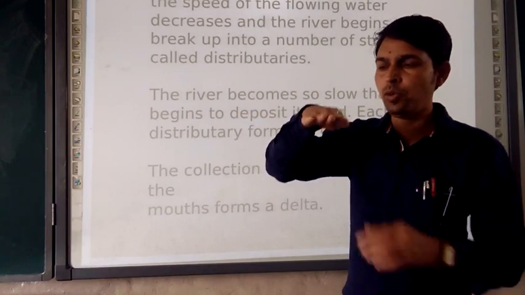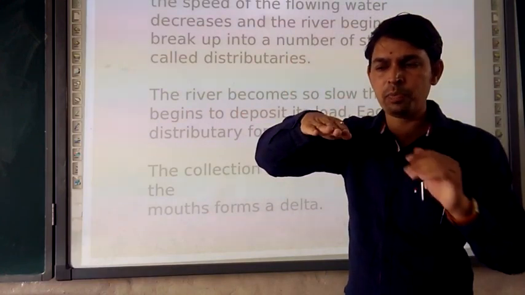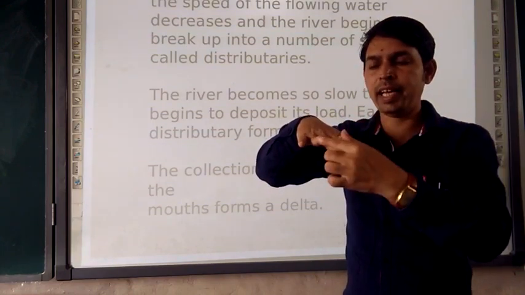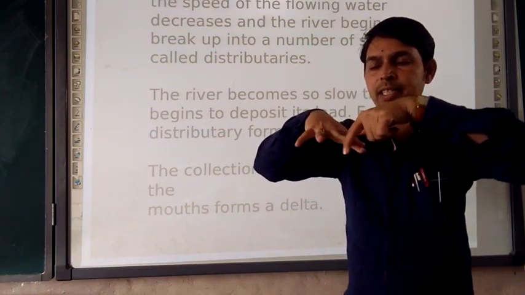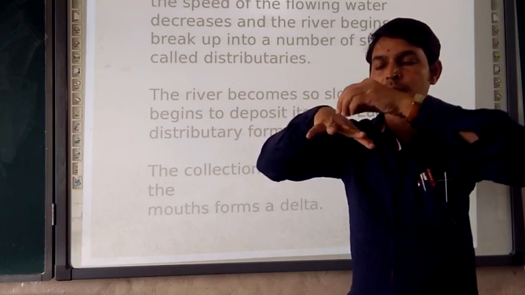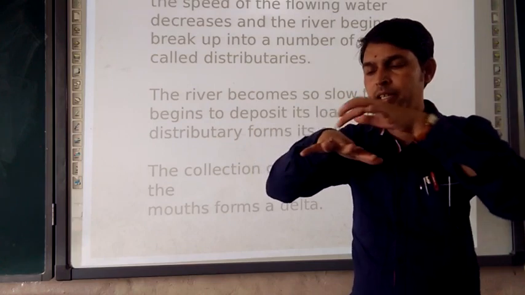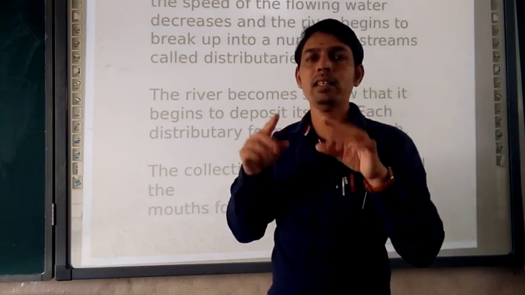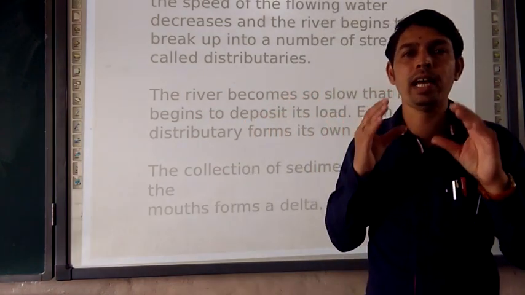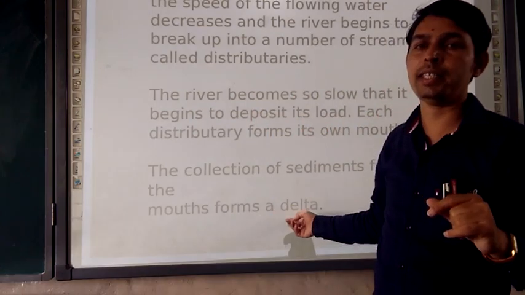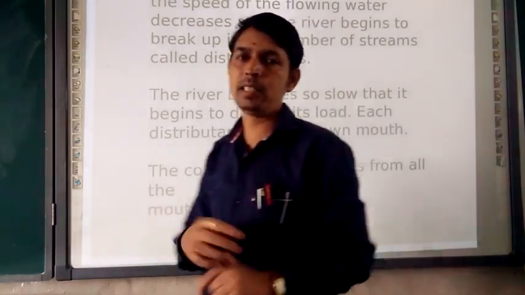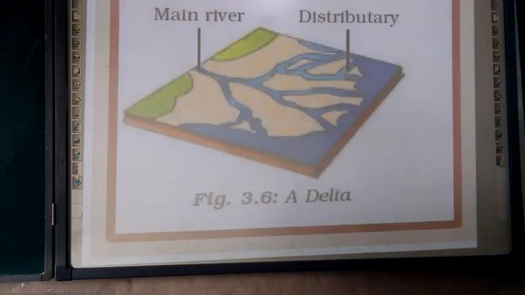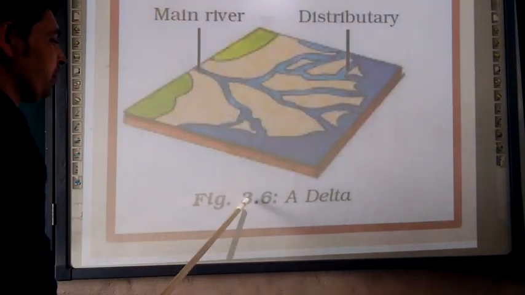After moving, one river is going to split into many. Depositional work will be there here. So the triangle side will be there. That triangle-shaped landform is going to be called a delta. Next, see this one, figure number 3.6.